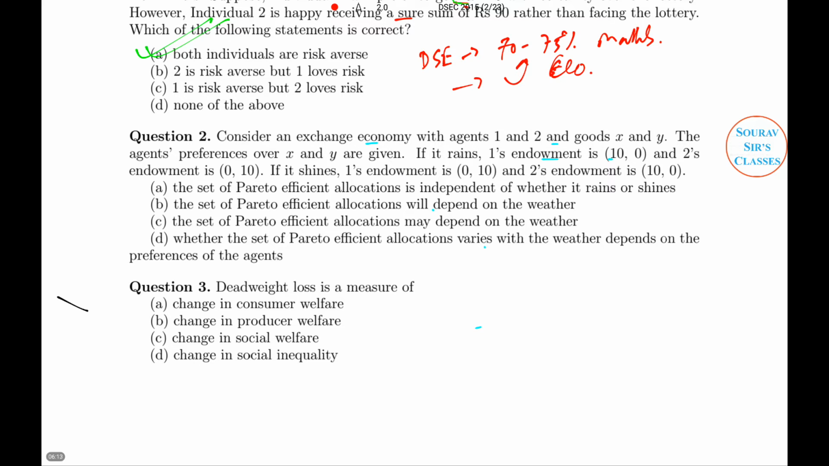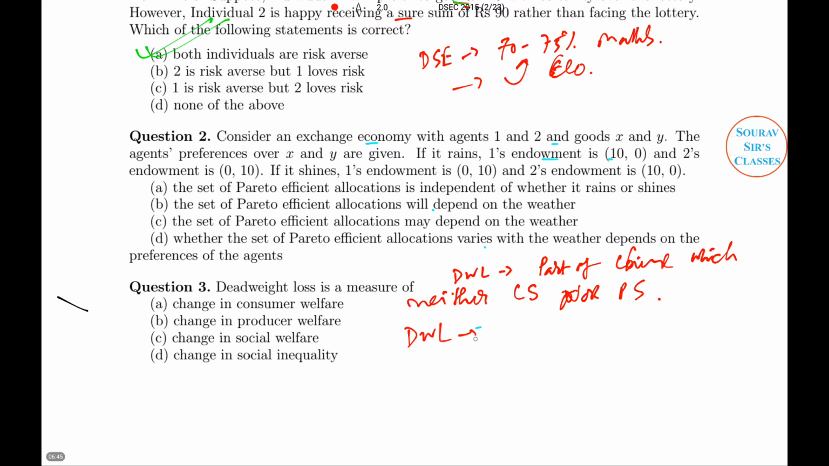Coming to this part, what is DWL? DWL means the part of the loss of surplus which neither goes to the producer nor is part of consumer surplus. It is the part of the change which goes neither to CS nor to PS. So deadweight loss is actually the loss in social welfare. DWL equals the loss in SW, social welfare, which is the sum of the consumer and producer welfare, as a result of some form of inefficiency.